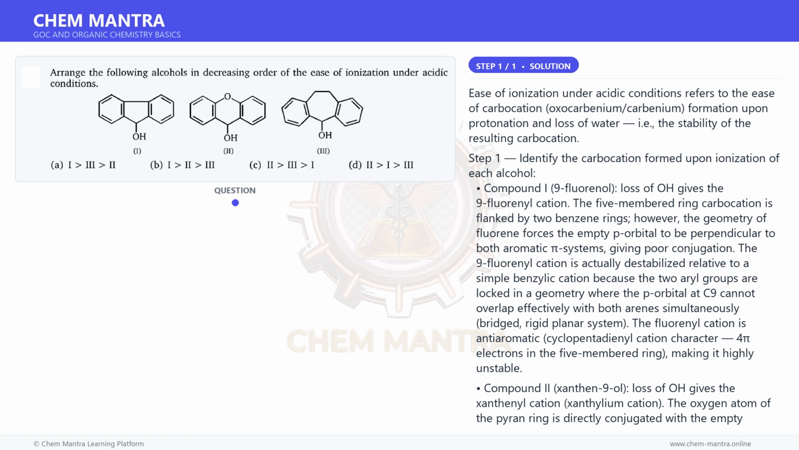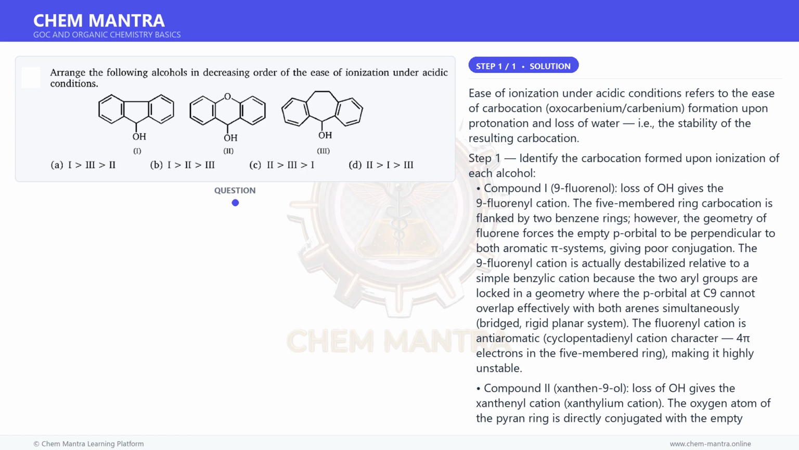Compound I, 9-fluorenol: loss of OH gives the 9-fluorenyl cation. The 5-membered ring carbocation is flanked by 2 benzene rings. However, the geometry of fluorene forces the empty p orbital to be perpendicular to both aromatic pi systems, giving poor conjugation. The 9-fluorenyl cation is actually destabilized relative to a simple benzylic cation because the 2 aryl groups are locked